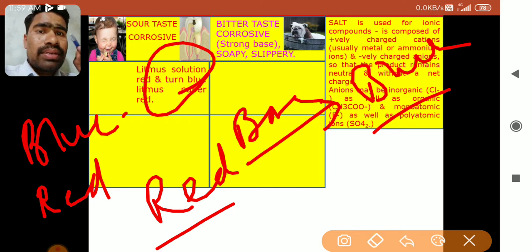So this is a very commonly used indicator. Now what are indicators? Indicators are substances which are used to identify the nature of chemical compounds. Whether it is acidic, basic or neutral, that can be identified by the indicator solution. It is available in different forms. Litmus is available in solution also. Litmus is also available in the form of paper strips, red litmus paper strips and blue litmus paper strips. So by using these two, we can easily check whether the compound is acidic or basic.